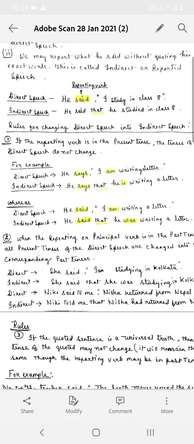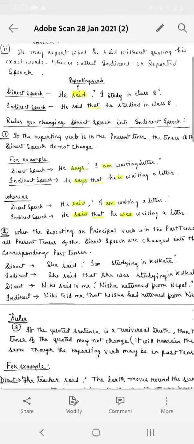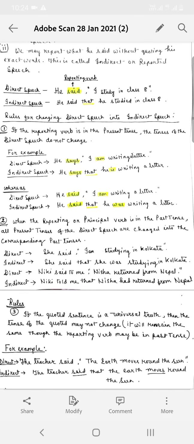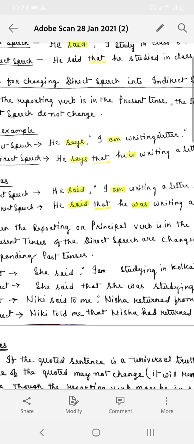Now, the general rules for indirect speech, meaning while converting from direct to indirect, the rules that we will have to follow are: if the reporting verb is in present tense, the tenses of the direct speech do not change while converting into indirect speech. See the example, direct speech.